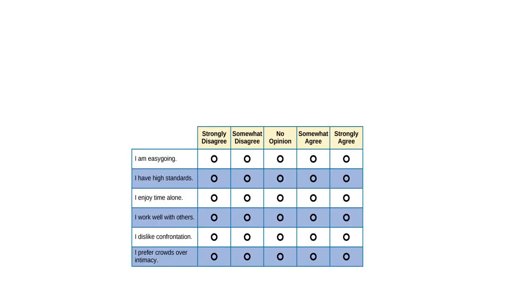So this is how a Likert scale looks like. As I have said, look at the response that is in the center, in the middle, no opinion. Perhaps the client is not ready, or the situation is such that he is not mentally prepared to sit for the test or to give his or her opinion. In that case, they can choose the option no opinion.